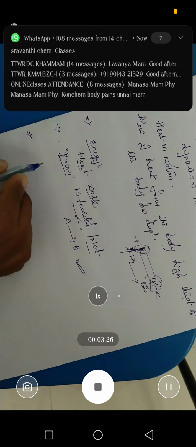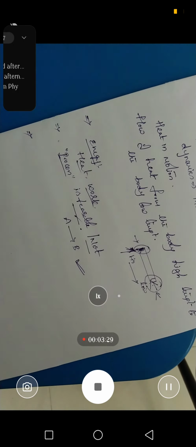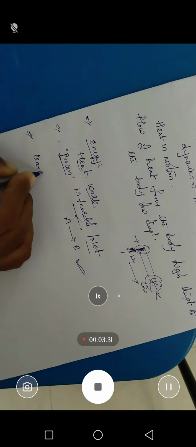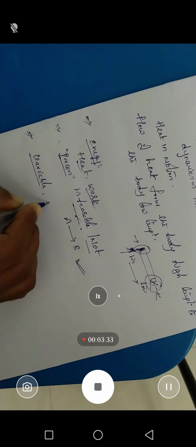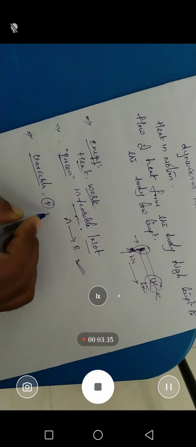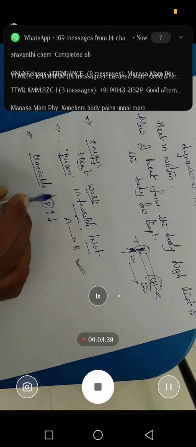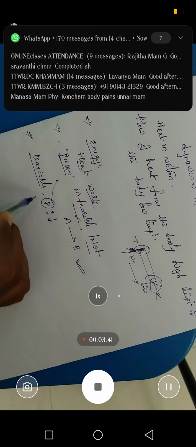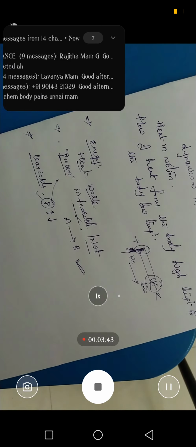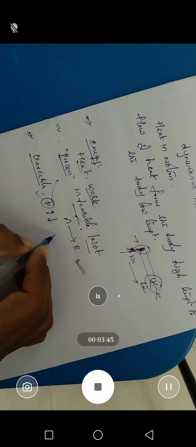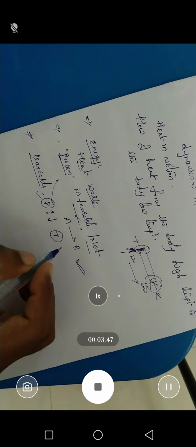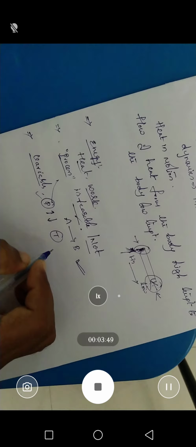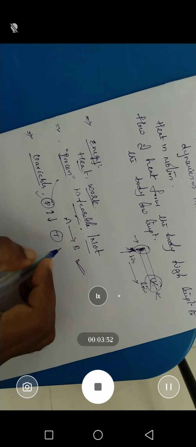Next, we are going to discuss the variables. What are the variables? Like pressure. If you increase or decrease the pressure, it will affect the process. So we can say pressure is a variable. Next, another type of variable is temperature. If you increase the temperature, the reaction will be affected, and if you decrease the temperature also, the process may get affected.